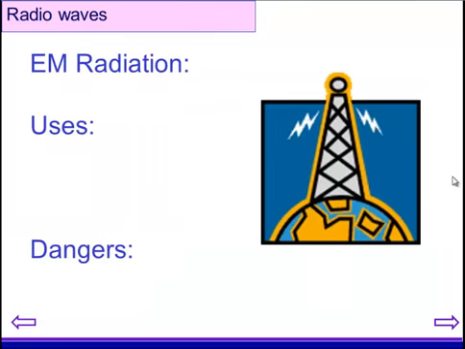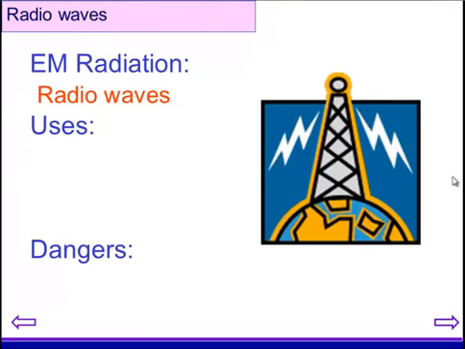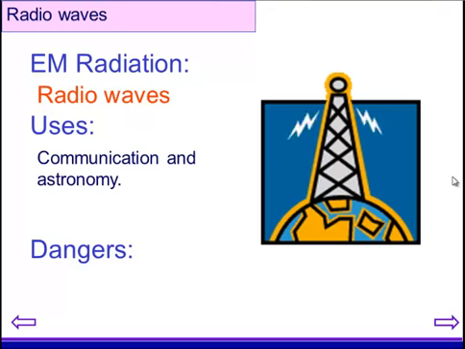Okay, so radio waves to start with, obviously used for creating radio, so communication, and also some fascinating areas of astronomy. You've got to remember, astronomy isn't all about just looking through telescopes. You can observe the universe around us at all the different wavelengths which I'm going to be talking about. There's no real dangers associated with this radiation because of these long wavelengths. It doesn't really interact with many things to cause any damage.